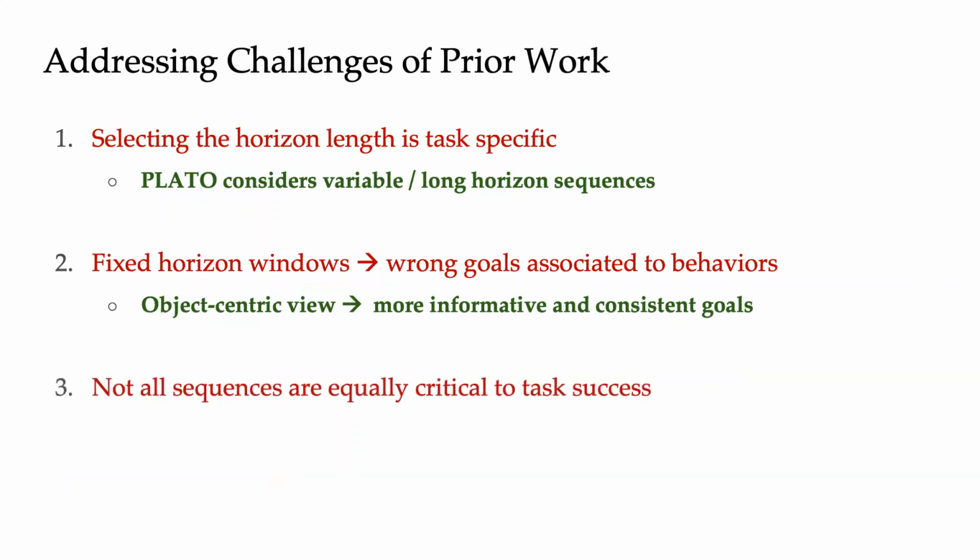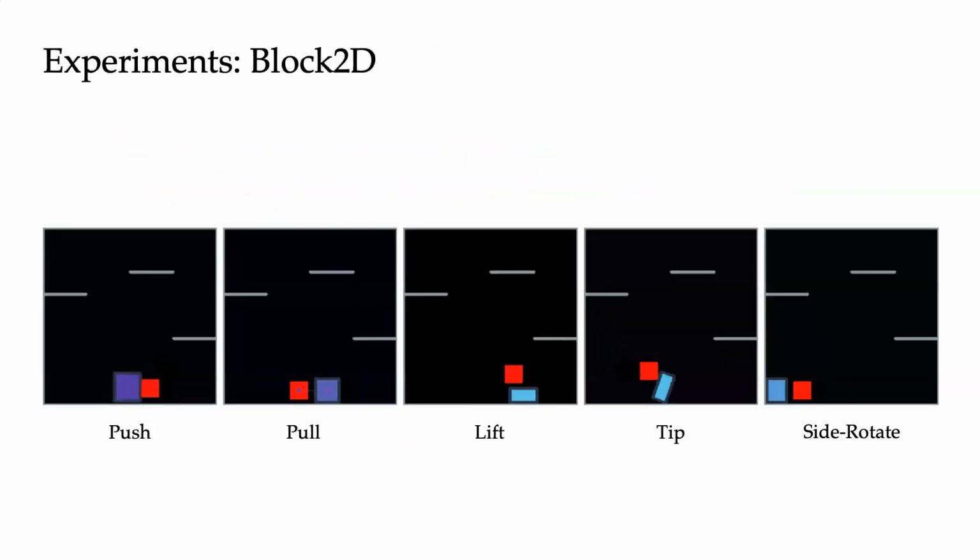Finally, we no longer treat all short fixed horizon sequences as equal for task performance, as is done in prior work. As a result, the learned latent affordance space of PLATO captures more task-relevant information than would be captured through random play sequences. To evaluate our method, we consider several challenging 2D and 3D object manipulation domains.